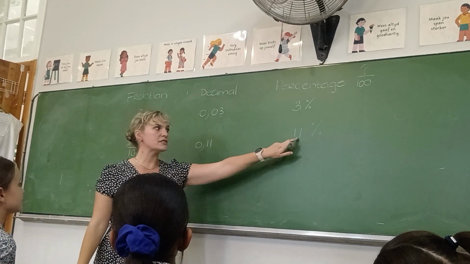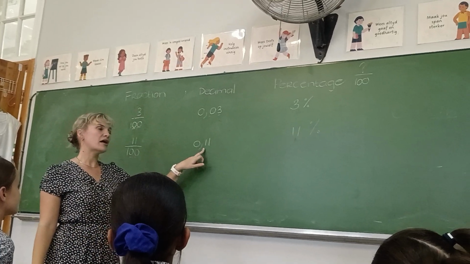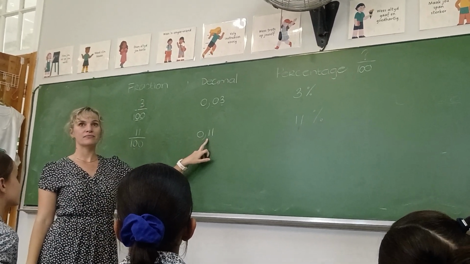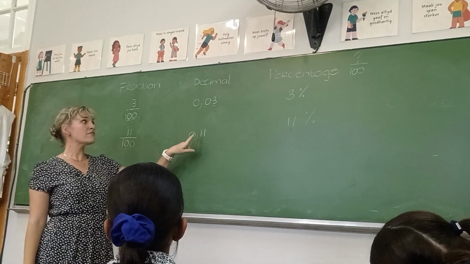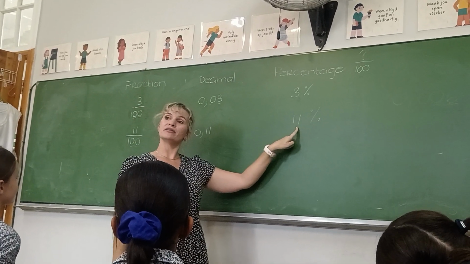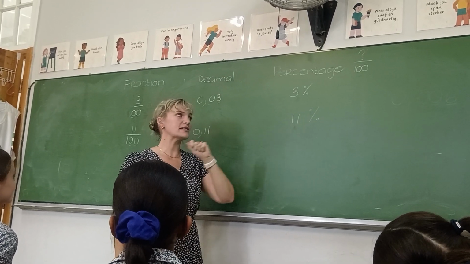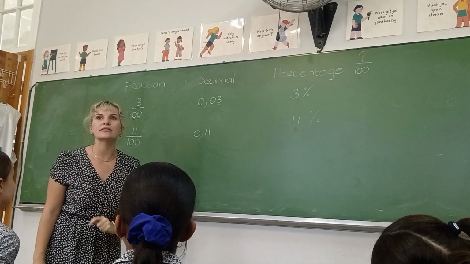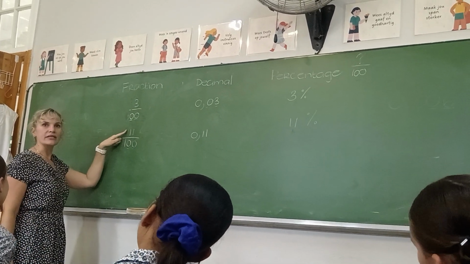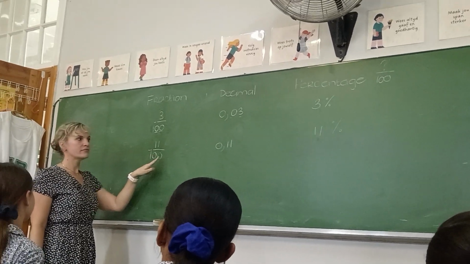If you have the percentage, you can just divide it by 100. Okay. If you have the decimal, you can just times by 100. Kyk hoe lekker is dit. Okay, does it make sense? Yes. And it makes sense, because what does this actually mean? 11 divided by 100.